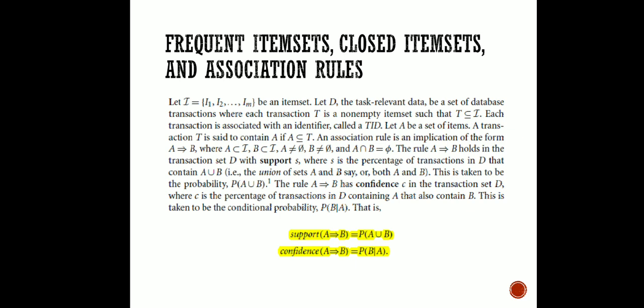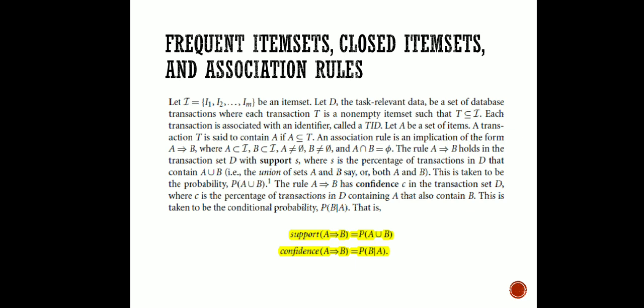Now see here, we have a set, namely I, and it has I1, I2, up to IM. This is an item set. Item set means you will see that I1 consists of some number of items, I2 consists of some number of items, and this total set will be treated as capital I.